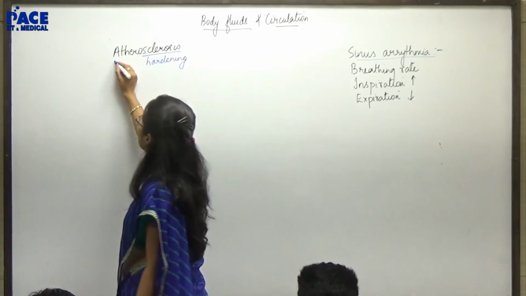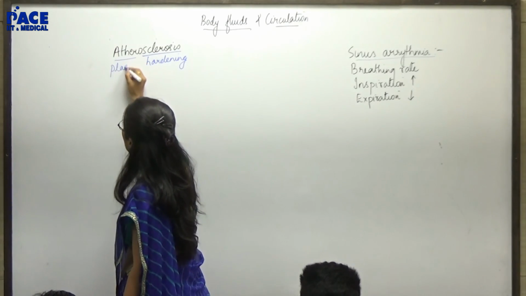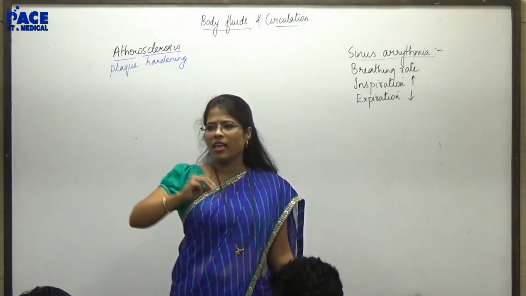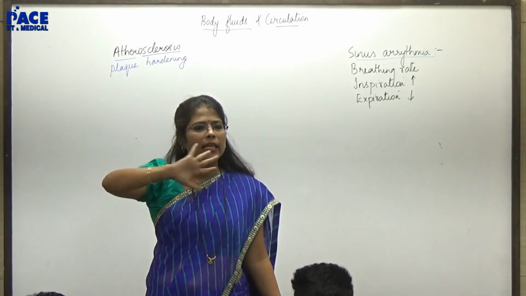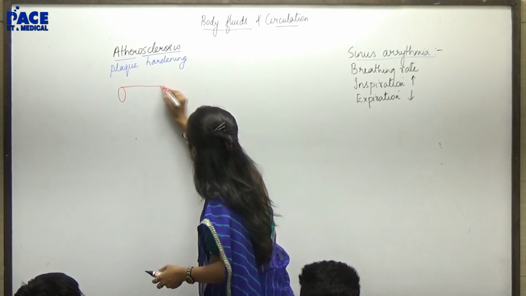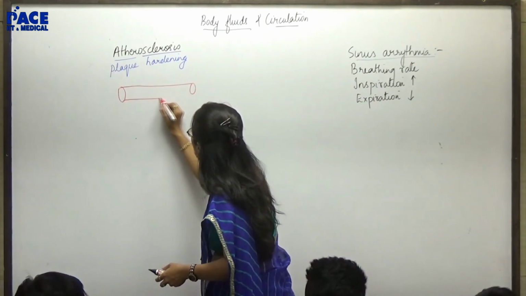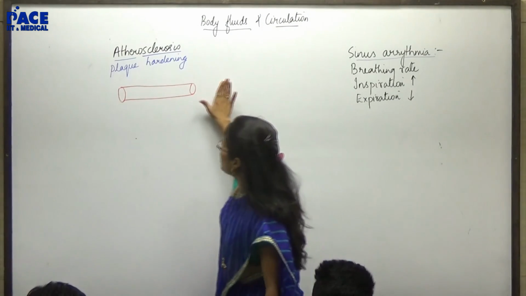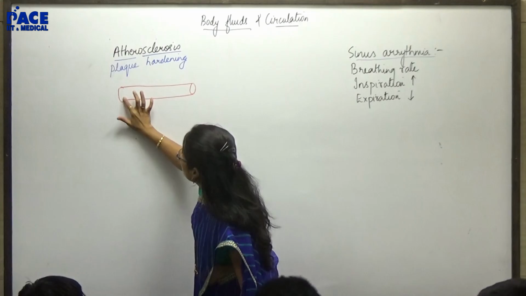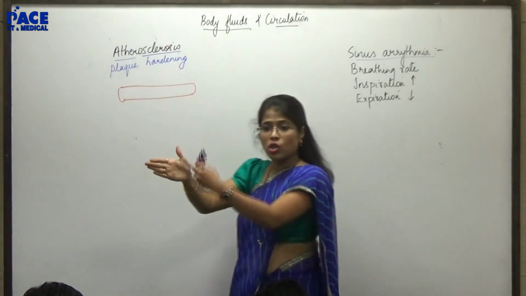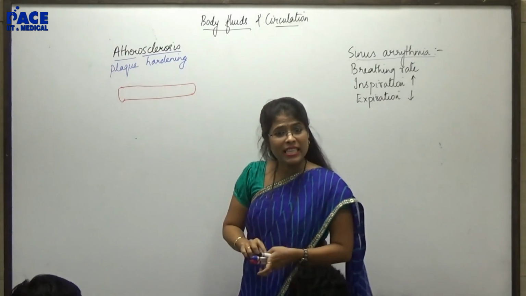Athero literally means flat, meaning certain extra thing is getting deposited internally. Now imagine this is my blood vessel. Imagine I have cut it in this manner, longitudinally, so you can see what is present inside.